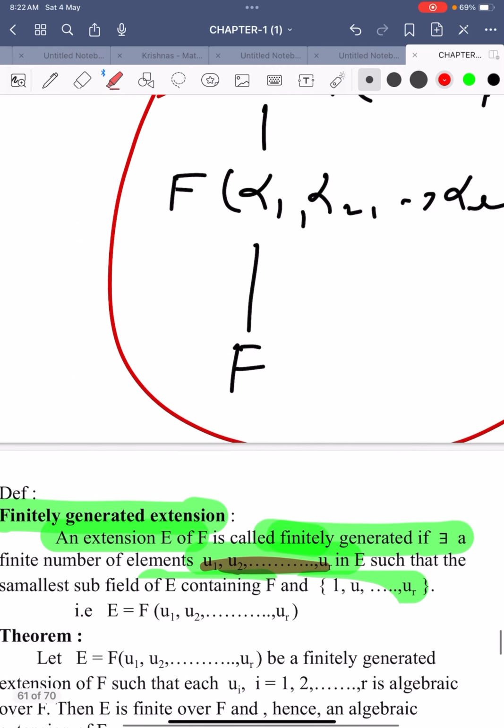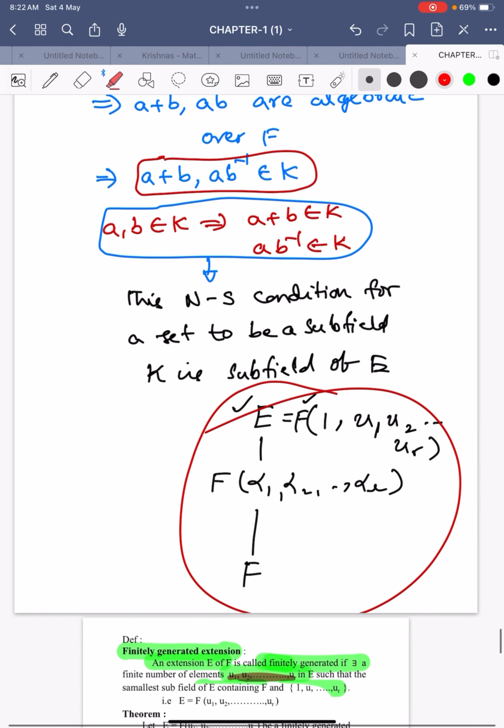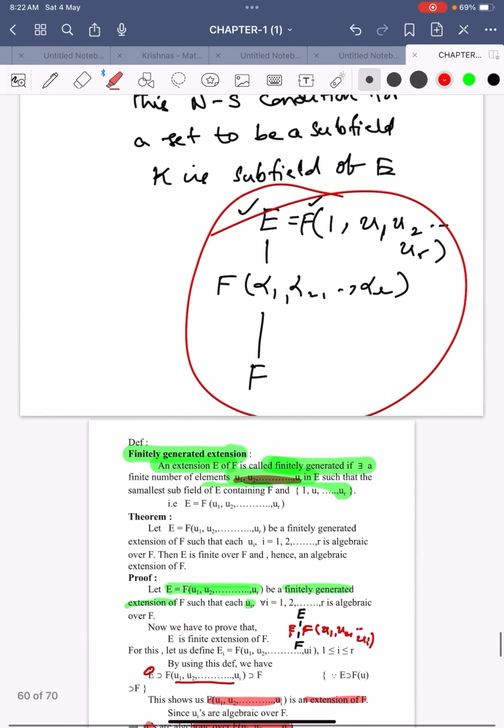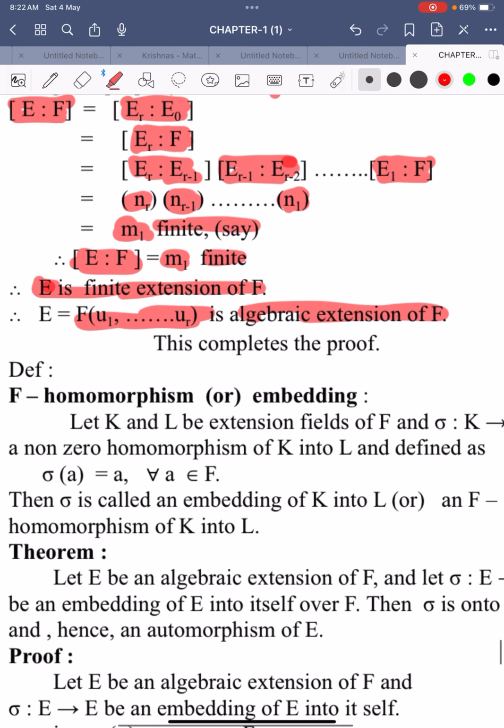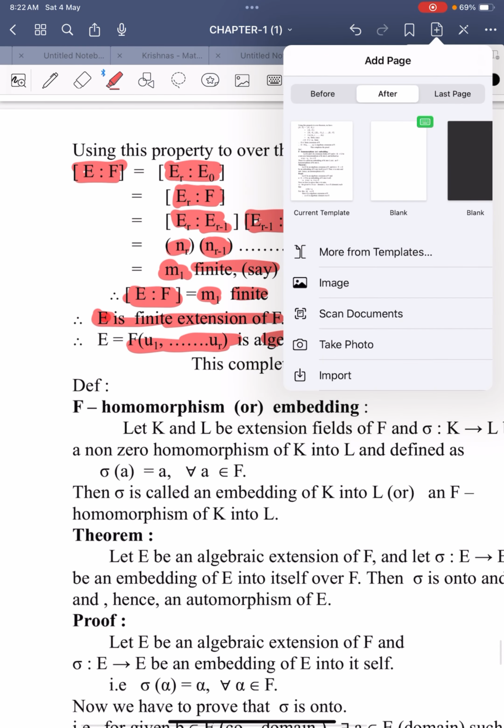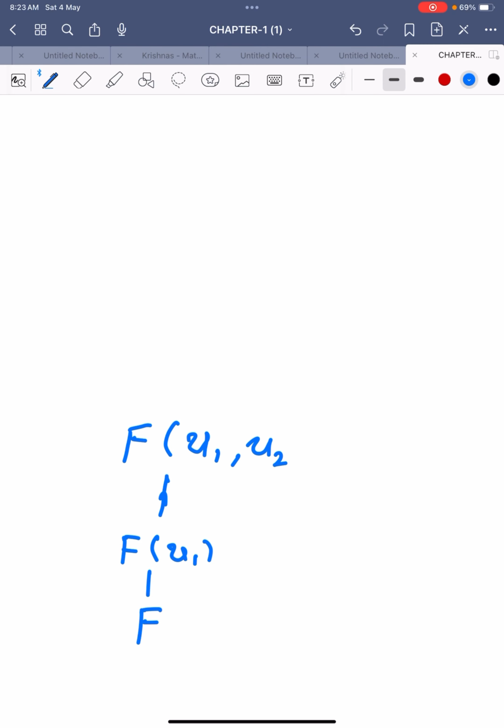You have to understand it like this. I can write the sequence. We take one more, additional page. F is a subfield of F(u1). It is a subfield of F(u1, u2).